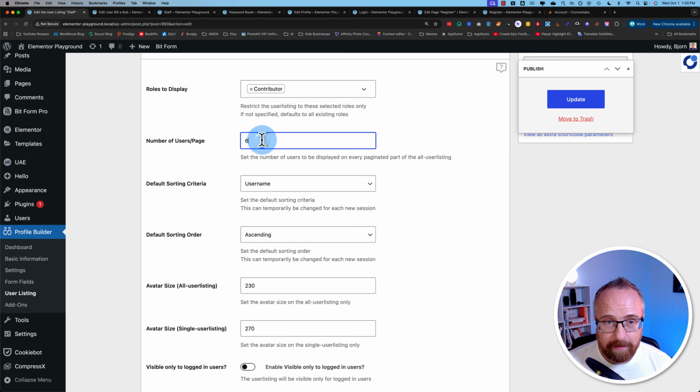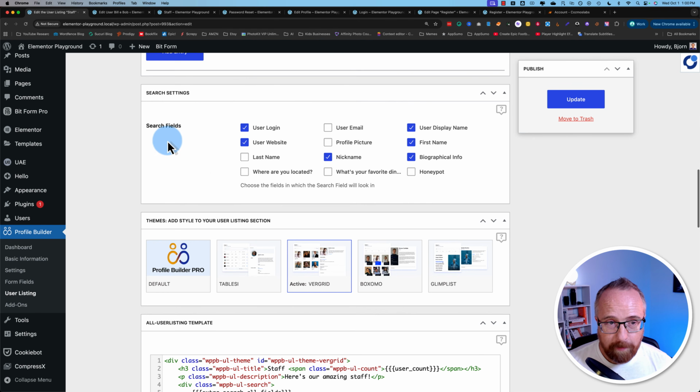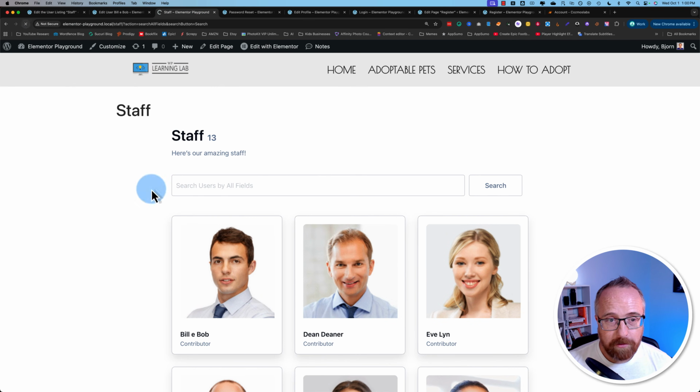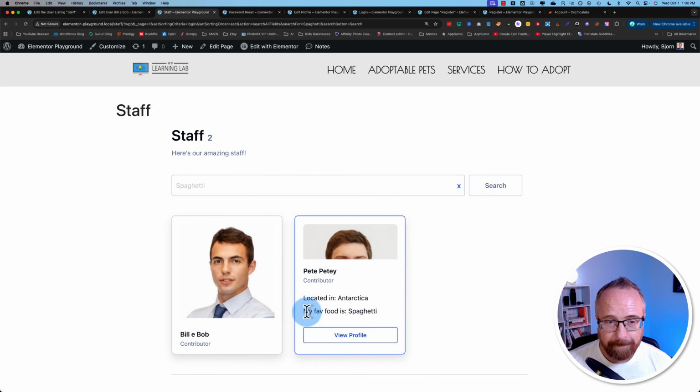Here we can see we have 6 users per page, which we saw just a moment ago on the front end. We scroll down a little bit, search fields. These are the 2 we created, but we did not add them to searchable fields. So if I check those 2 and then update, and then come out here and refresh, if I search for spaghetti now, Billy Bob and Petey Pete both show up because they both like spaghetti.